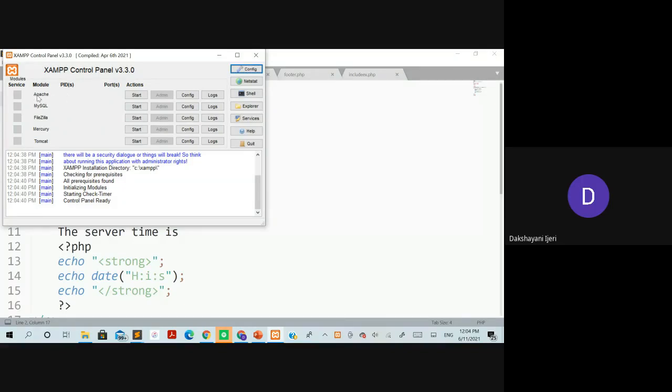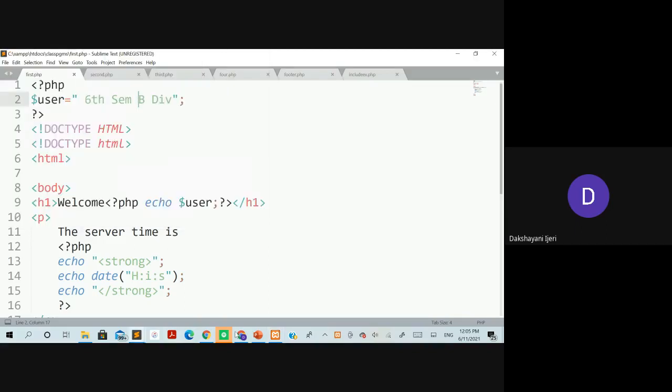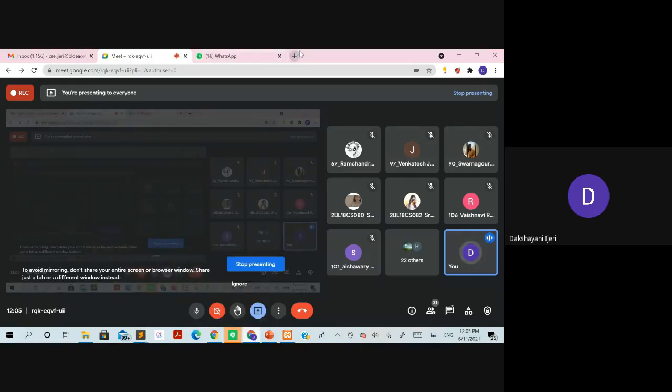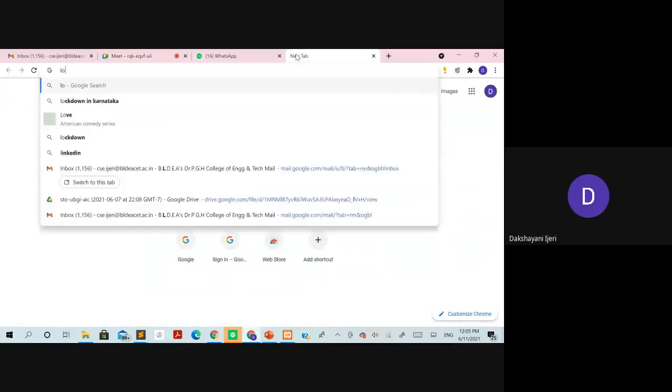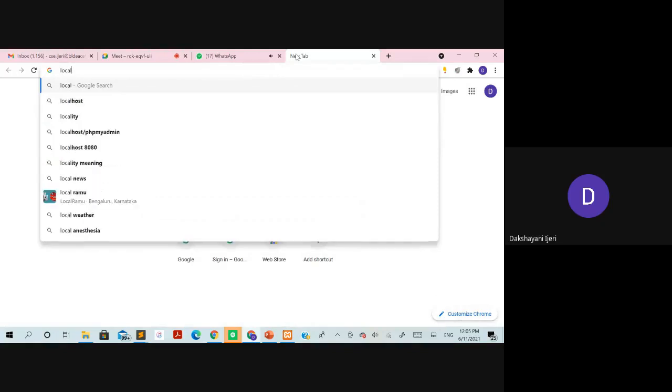Within this you can see the Apache is the local server that we are going to use in order to execute the PHP files. So what I need to do here is click on the start button. Once I click on start, it will either show the highlight that it is running, or at the last you can see the status change to running. That means the server is running now. Just minimize this window and go to the browser, and within the browser first just type localhost to check whether the XAMPP server is running or not.